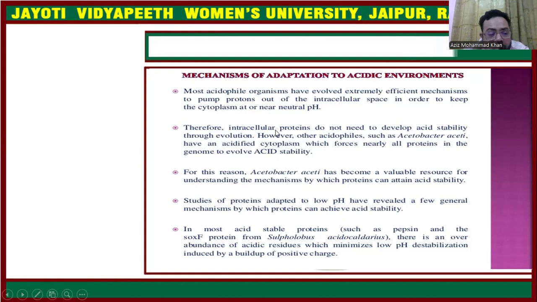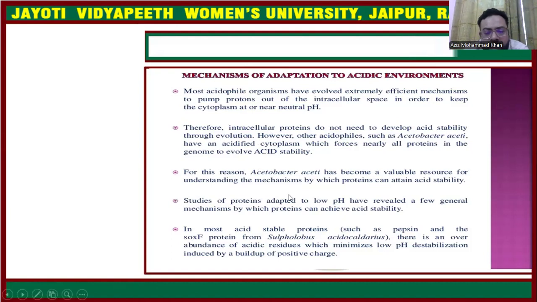So their genome can survive in the acidic environment because they have some specific proteins that evolved acid stability, by which they can survive the acidic environment.